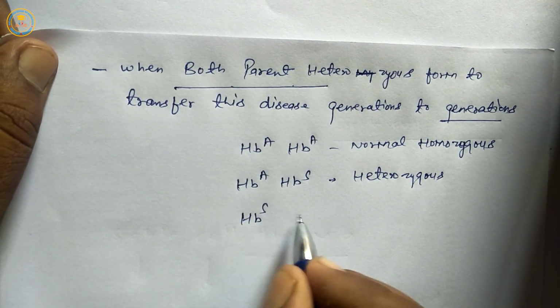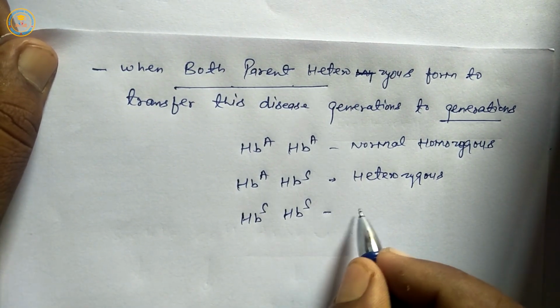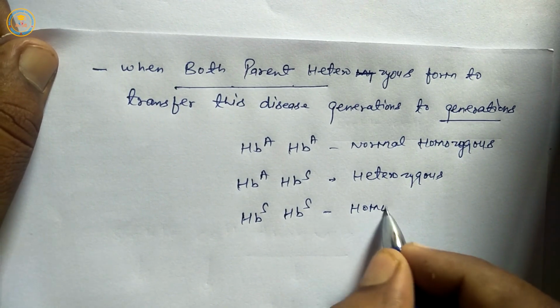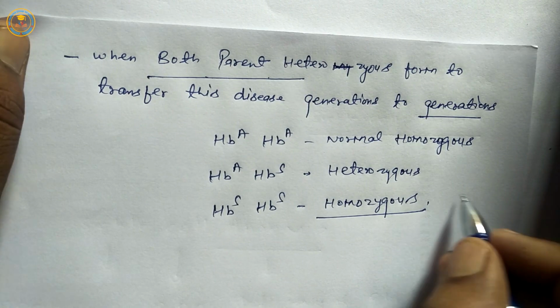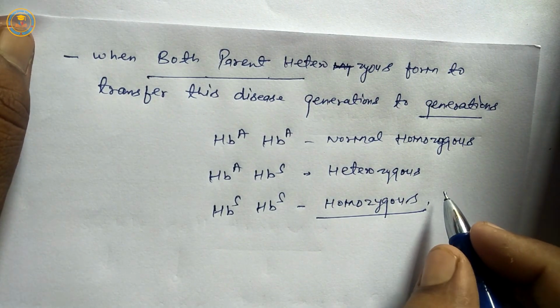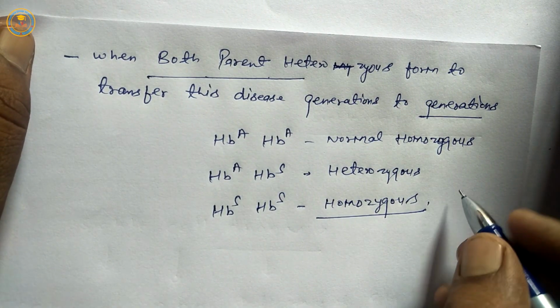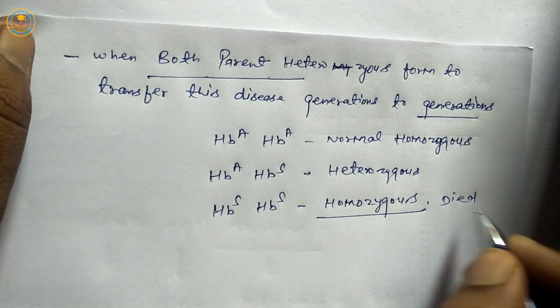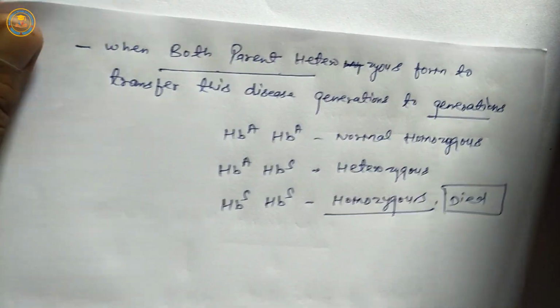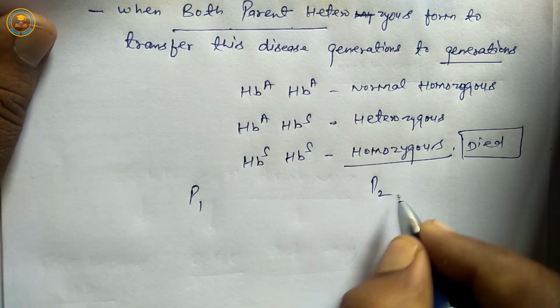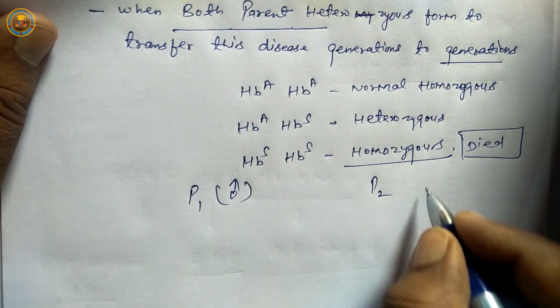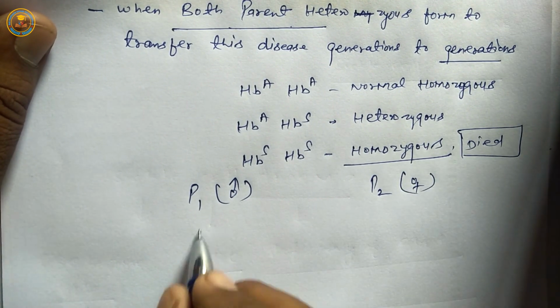Third is homozygous, but this type of progeny died after birth. So first parent, second parent. If parent first is male, parent second is female.